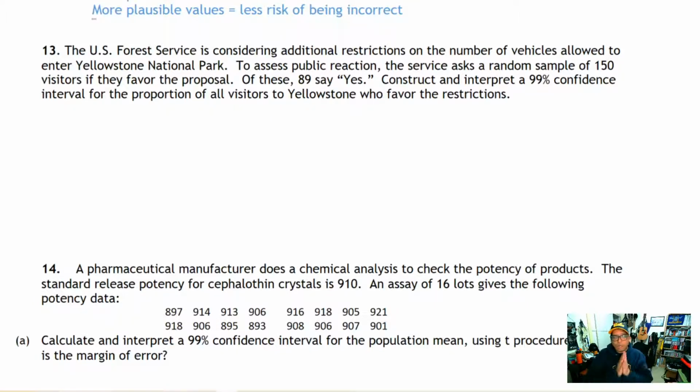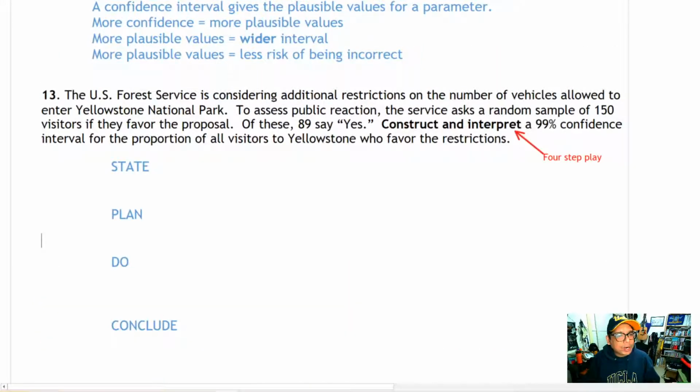That's all the information we need to construct and interpret a 99% confidence interval. Construct and interpret means the four-step plan: state, plan, do, and conclude.